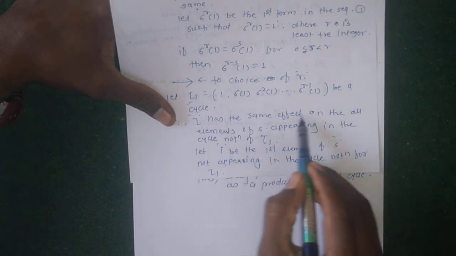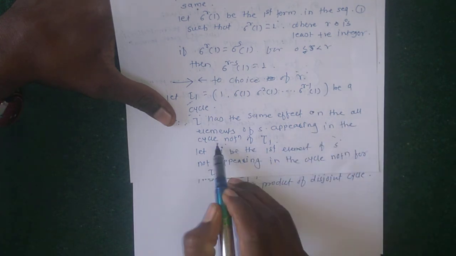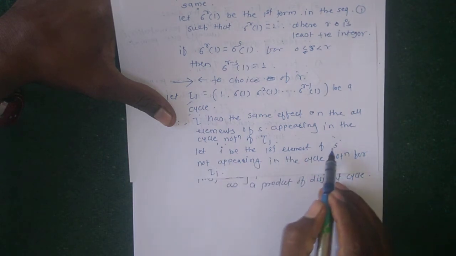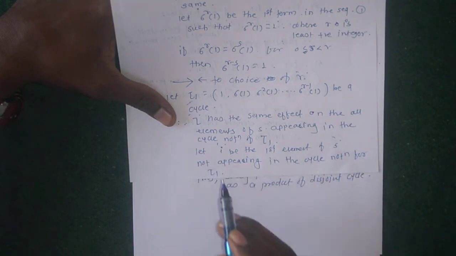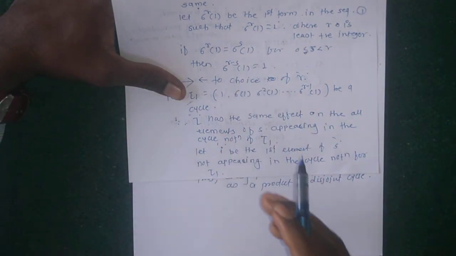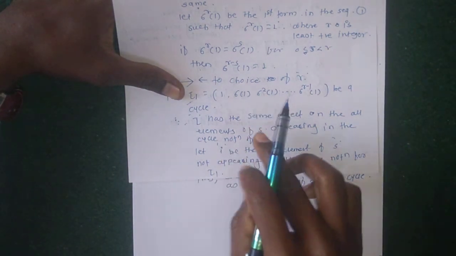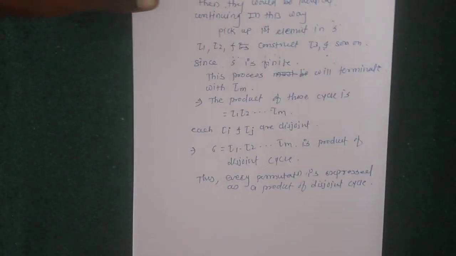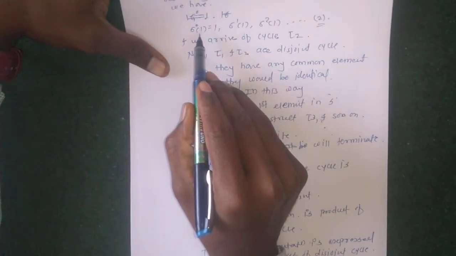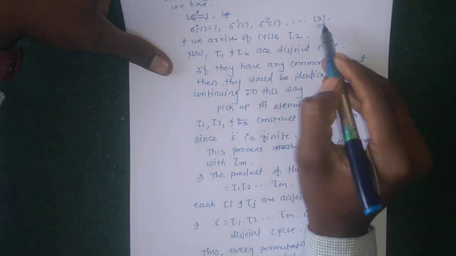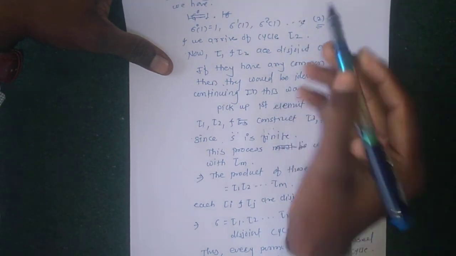Now τ1 has some effect on all elements of S appearing in its cycle notation. Let's choose one element i, the first element of S not appearing in the cycle notation for τ1. Then repeating the above process, we get a cycle of the form σ^0 of i equals i, and so on. This is the second cycle, τ2.